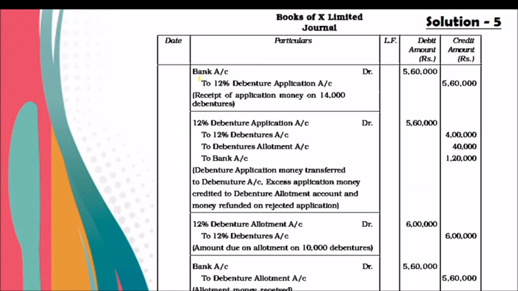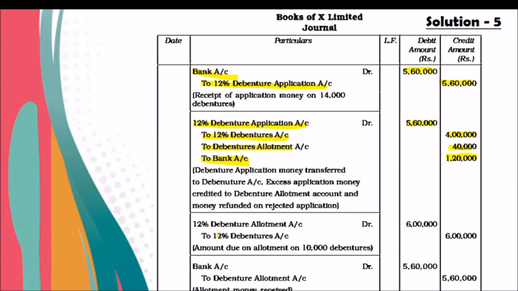So first entry will be amount received in bank for application, bank account to debenture application 5,60,000 for the 14,000 debentures, and the compound entry for pro rata and rejection. Debenture application account debit 5,60,000. Out of that, what is transferred to debentures? 4 lakh. To debenture allotment, excess application adjusted 40,000, and to bank amount rejected and refunded 1,20,000. This is the combined entry. You can write it as split single entries also.